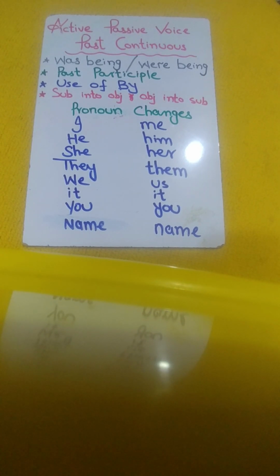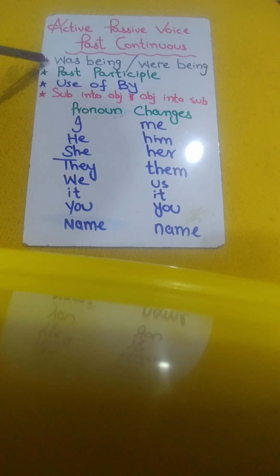Today we are discussing past continuous passive voice. Let me explain the rules, how we will convert active voice into passive voice. In past continuous tense passive voice we use was being and were being as helping verbs.